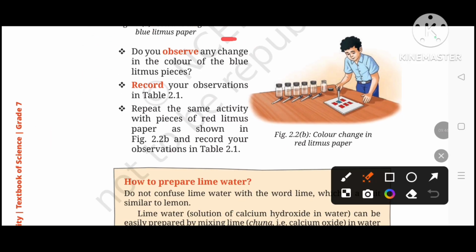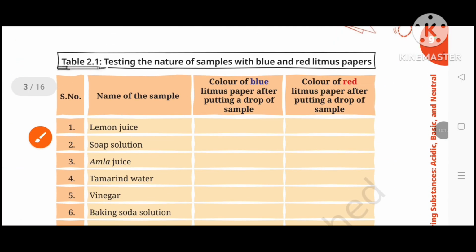Do you observe any change in the color of the blue litmus piece? Yes, obviously. If a solution is acidic, basic, or neutral in nature, then the color of the litmus paper changes. Record your observation in table 2.1. Where is table 2.1? This is table 2.1.